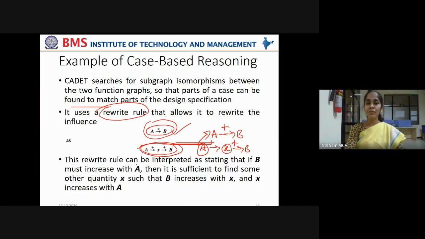Okay, this rewrite rule can be interpreted as stating that if B must increase with A, then it is sufficient to find some other quantity.